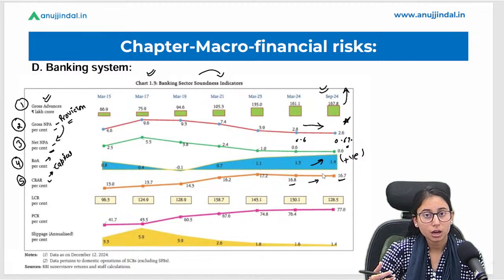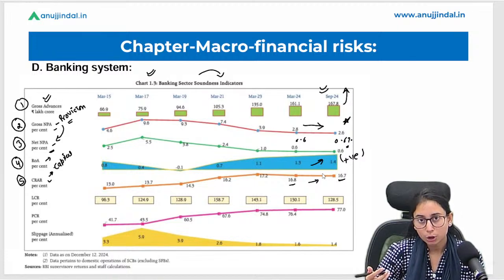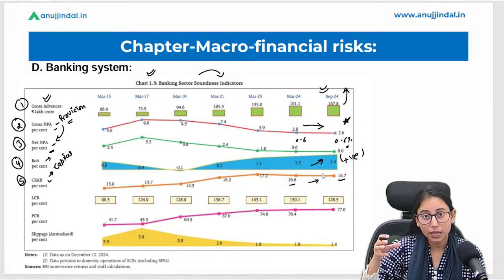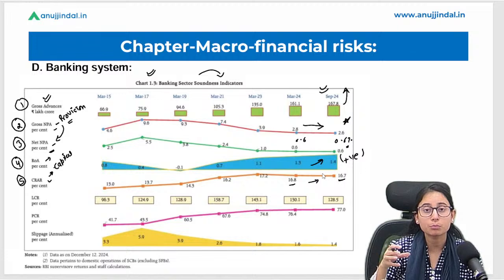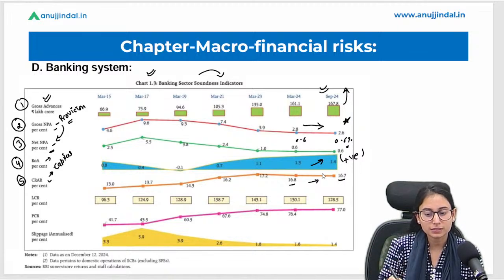NBFCs were not allowed to give more unsecured loans. Banks were not giving loans to the NBFCs, and they are also keeping more provision or risk weights towards personal loans, and hence we can see a slight moderation in the CRAR.